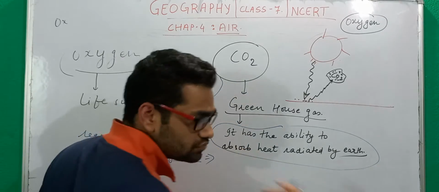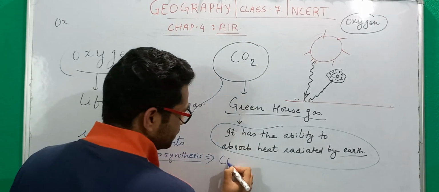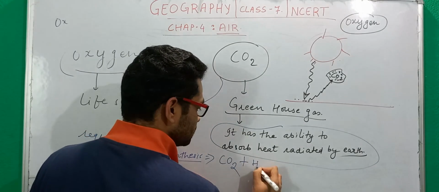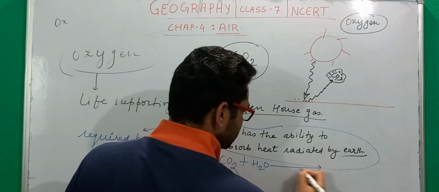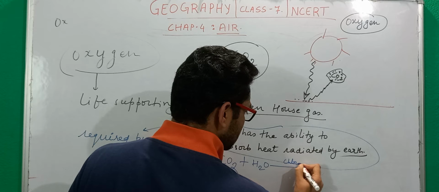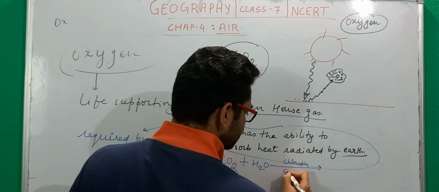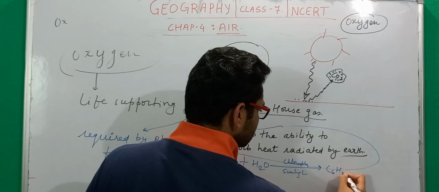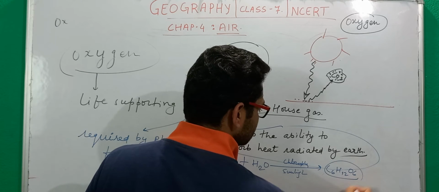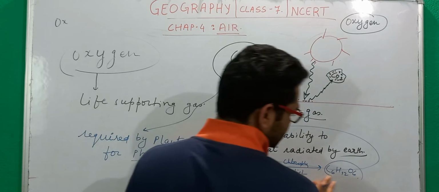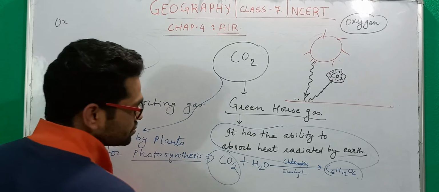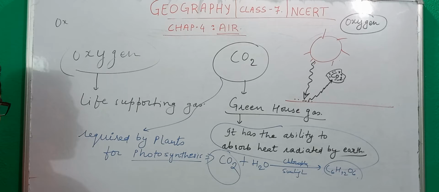It uses CO2, water, and chlorophyll, and with this chlorophyll it also uses sunlight, and then it prepares the food, C6H12O6, glucose.